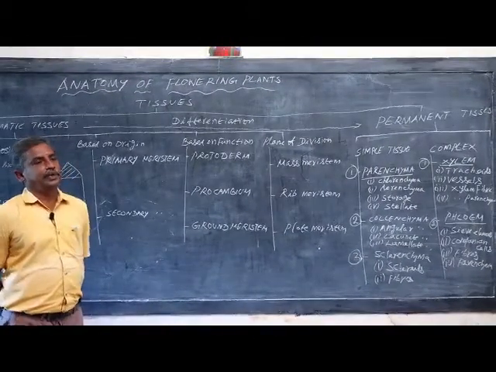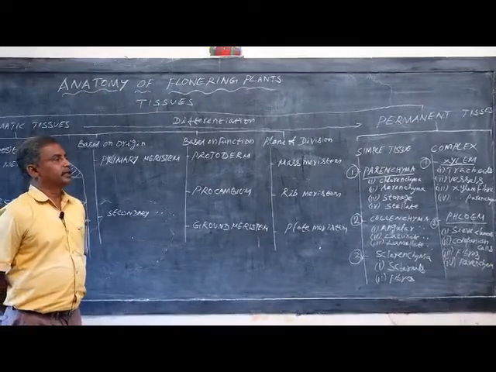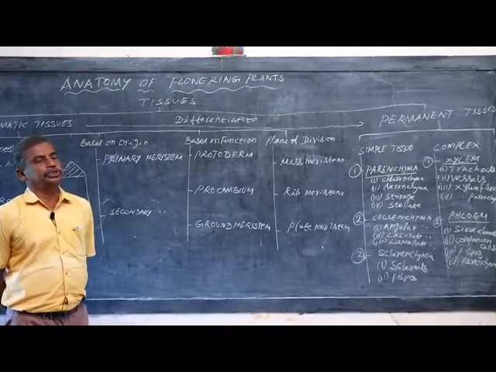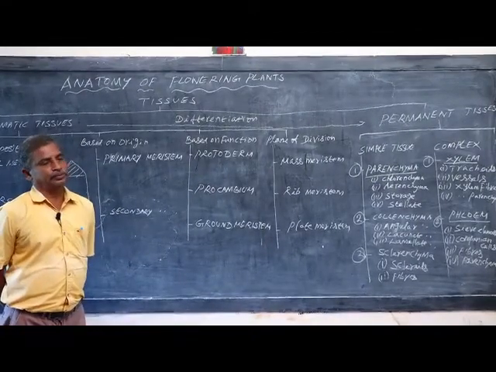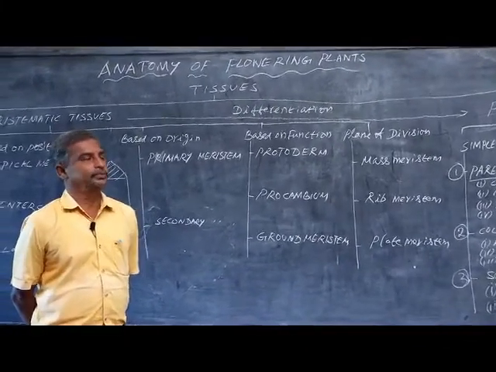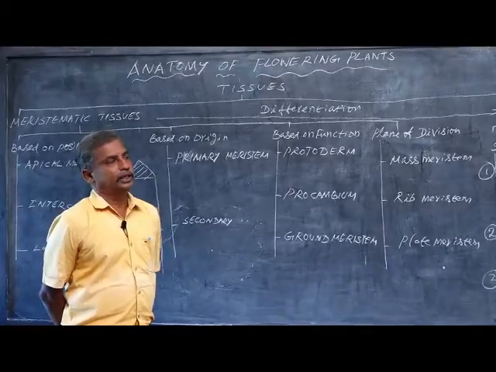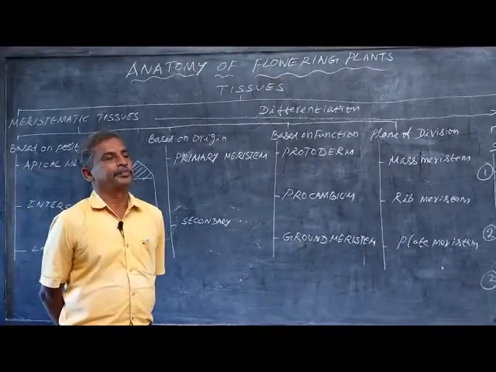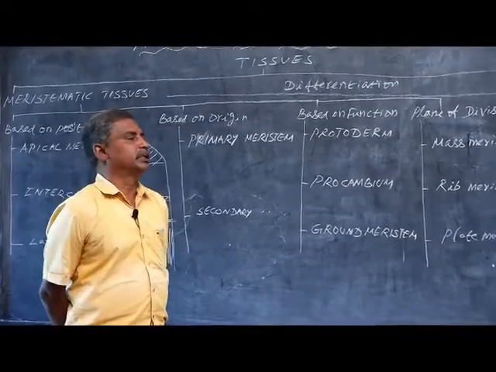Sachs is an eminent plant anatomist. He classified the plant organs or plant tissues into three categories. One is the epidermal tissue system. The other one is the ground tissue system. The third one is the vascular tissue system. In the epidermal tissue system, epidermis is found.